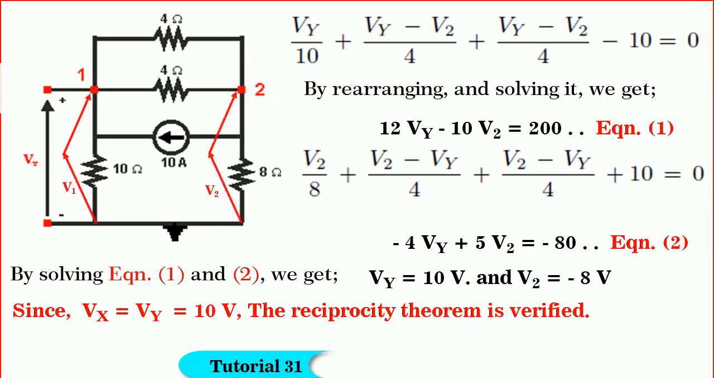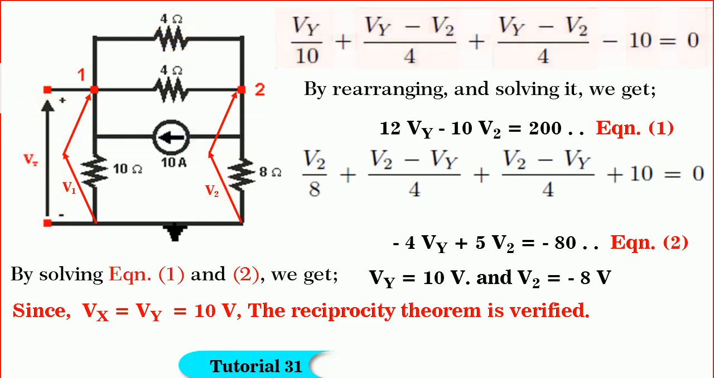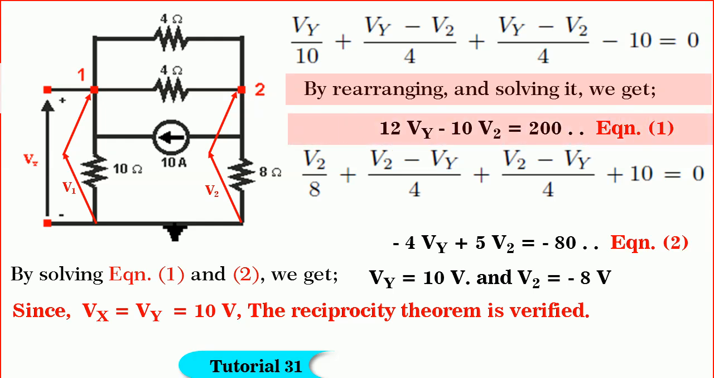Let V1 and V2 be the unknown node voltages of node 1 and 2 respectively as shown. Note V1 is equal to Vy. So, by writing Kirchhoff's nodal equation for node 1, we get Vy divided by 10 plus (Vy minus V2) divided by 4 plus (Vy minus V2) divided by 4 minus 10 is equal to 0. By rearranging and solving, we get 12 Vy minus 10 V2 is equal to 200. Let it be equation 1.